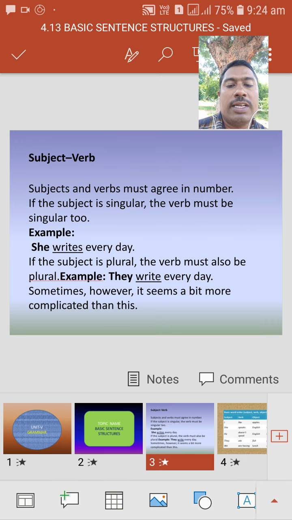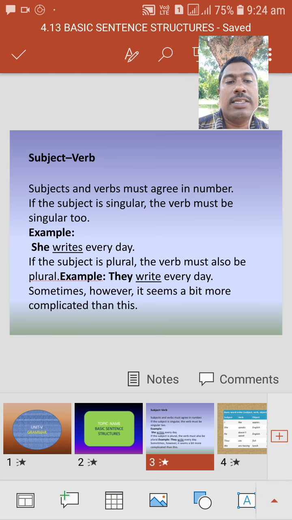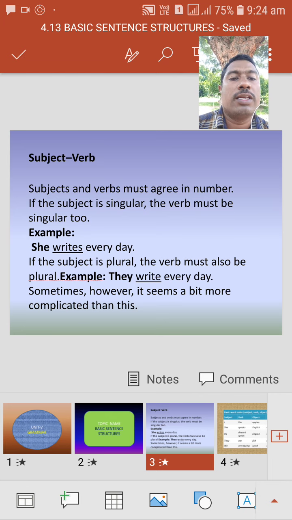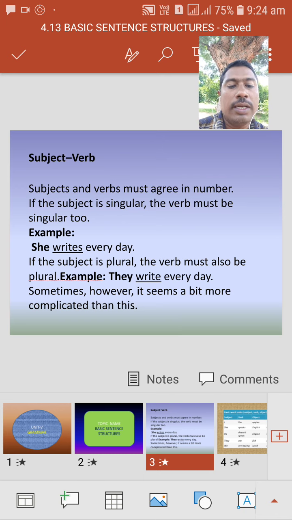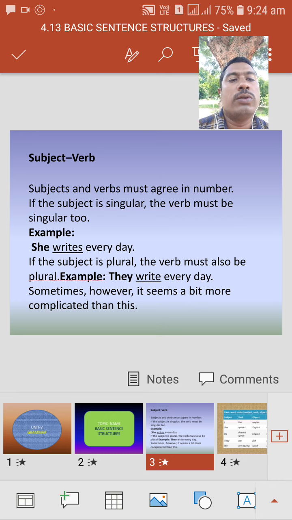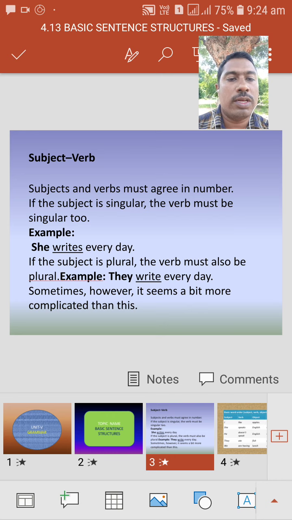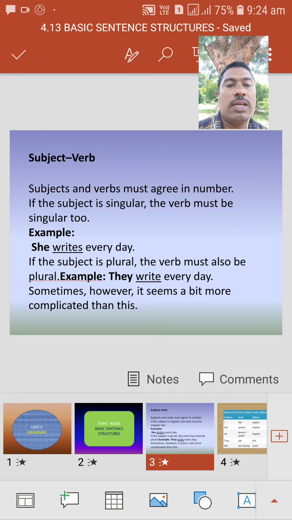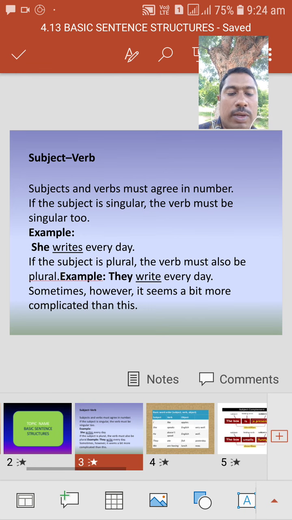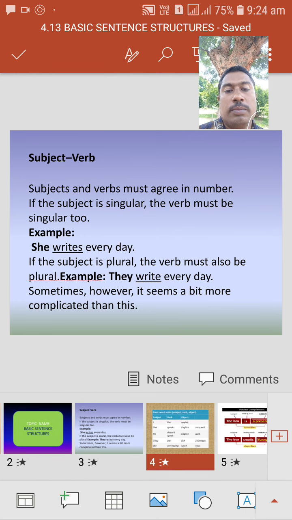Here in the first sentence, she writes. She is the third person singular, so we have added s or es to V1. Here the subject is plural, so there is no need to add anything extra to the V1. This is subject plus verb.